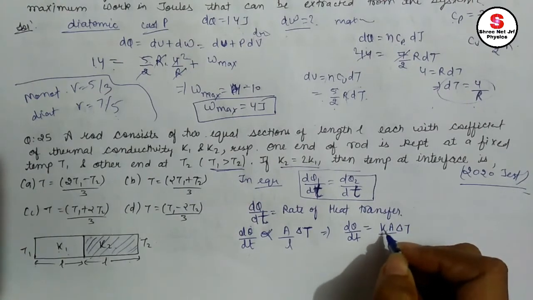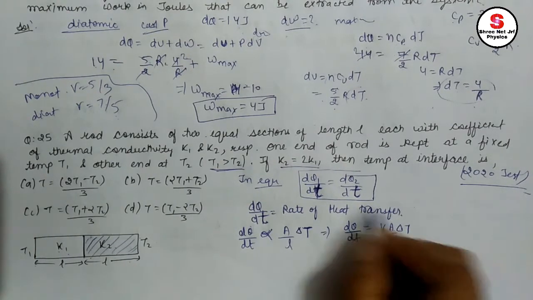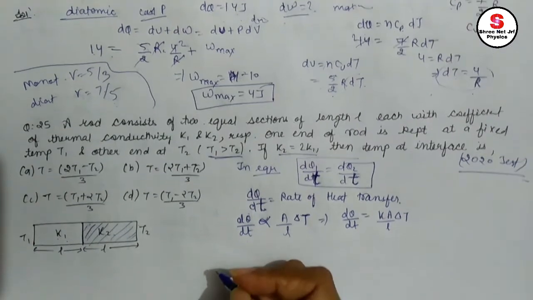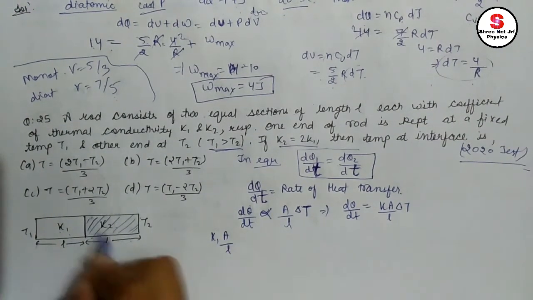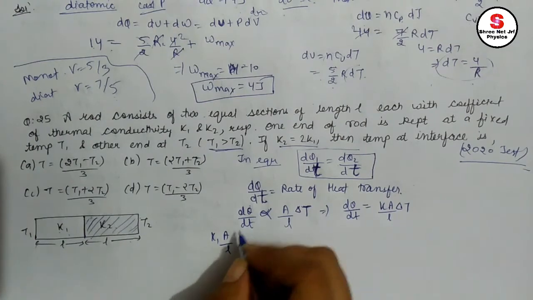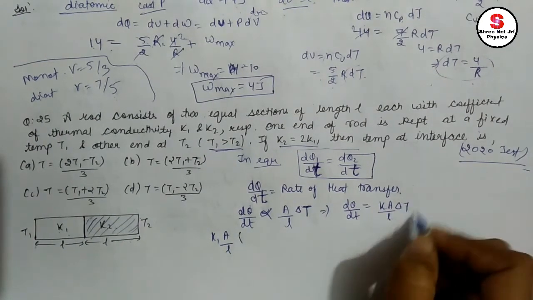Here, what is K? K is the thermal conductivity. Just equate for both the cases and solve to get your answer. So K1 A by L. Both are having the same length, that means same area and all. Delta T, how is delta T changing?